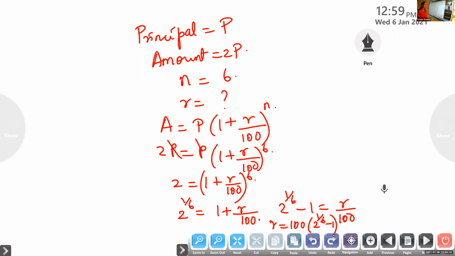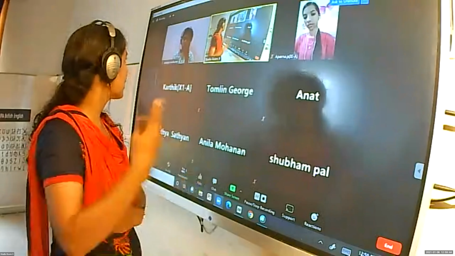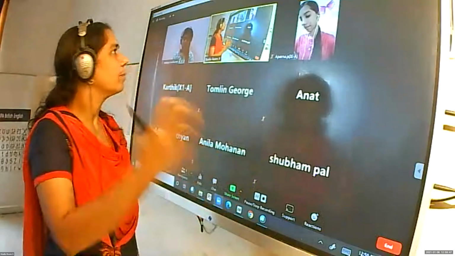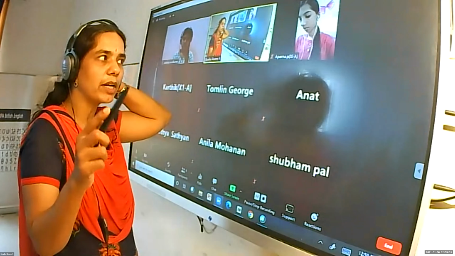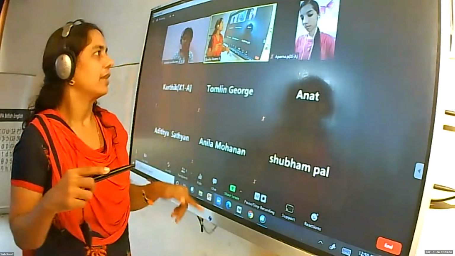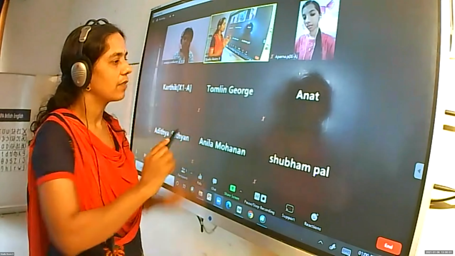If you are provided with the log table and log values, you can substitute the values and find out. Otherwise, you can stop with this. Is it clear? If the log book is given, you will be finding the values in decimal. Otherwise, you can stop with this. For the exam, sometimes you will be given a log book, or sometimes that value will be given along with the question. Last year in 10th standard you might have seen root 3 is 1.7 like that. Sometimes the value will be given, so it depends. Accordingly you can do. If nothing is given, you can stop with this value.